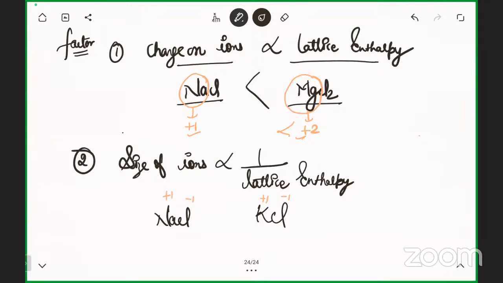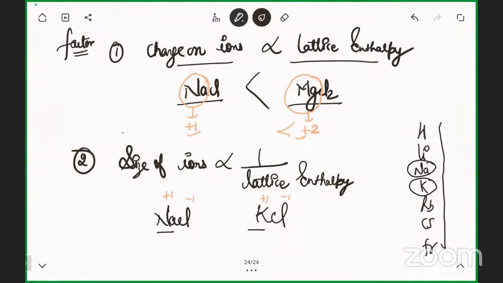There were the first group elements. The first group elements contain hydrogen, lithium, sodium, potassium, rubidium, cesium, francium. Now tell me, if I'm comparing sodium and potassium, which will have the bigger size? Sodium size is less.